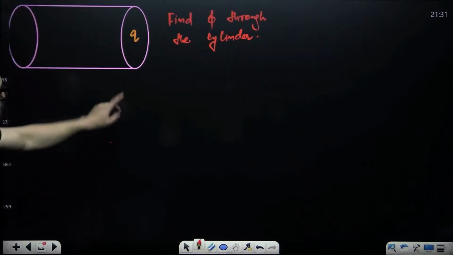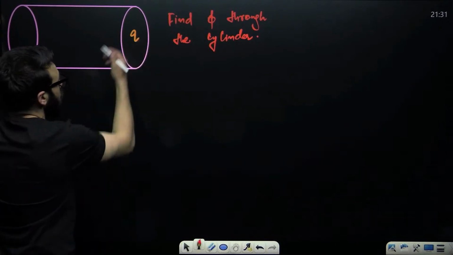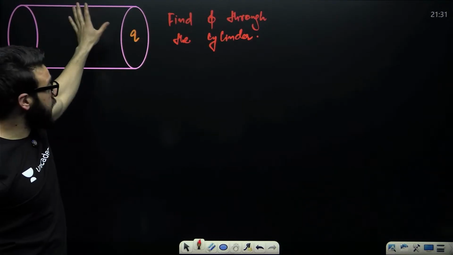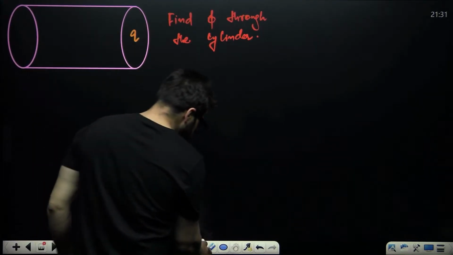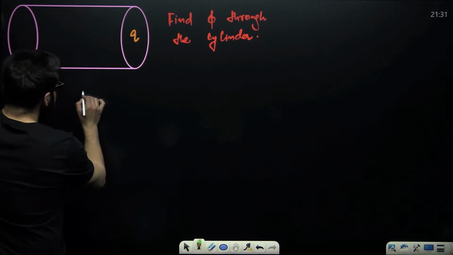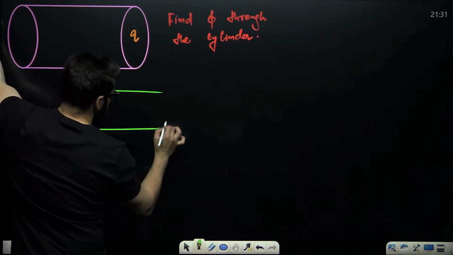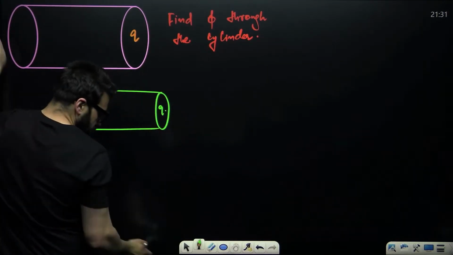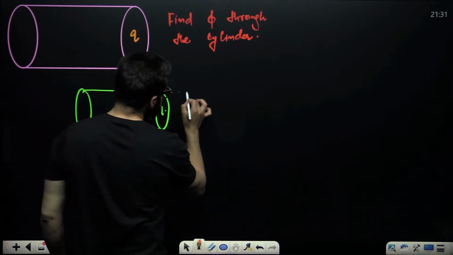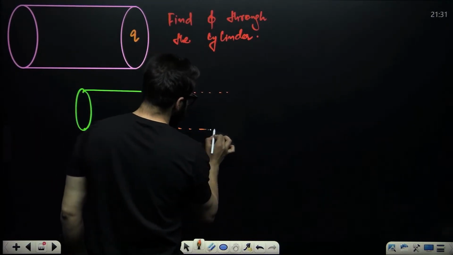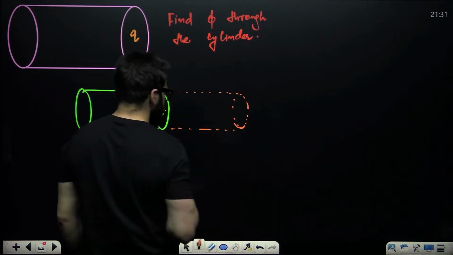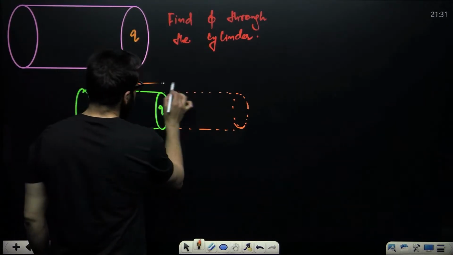Okay. Let's suppose the charge is placed somewhere over here at the corner. This charge is right now not enclosed. It is not present inside. So what we do in this particular case is, if you have a cylinder something like this and you place a charge over here, we attach an imaginary cylinder to it. Now, this is what we call the closed surface.